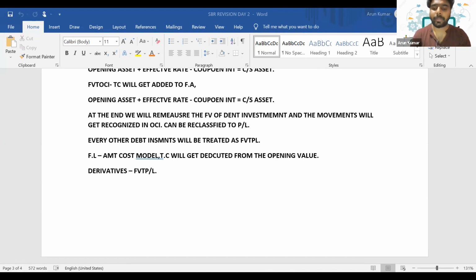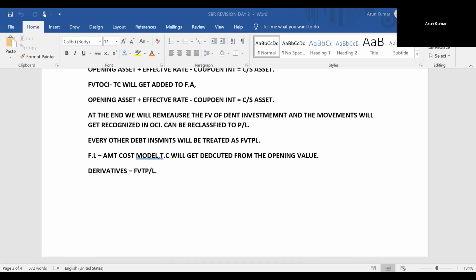So with respect to the impairment of financial assets, how will you normally account for impairment? Which is the standard we used to account for the impairment? IAS 36. Yeah, so normally we'll use IAS 36.